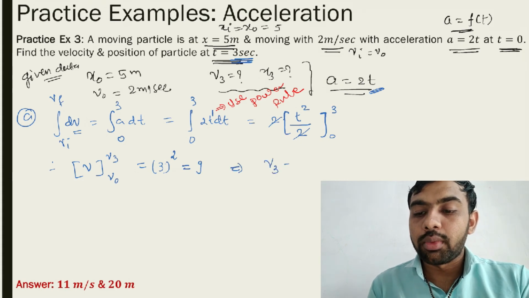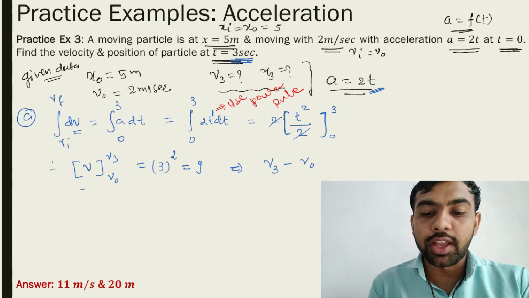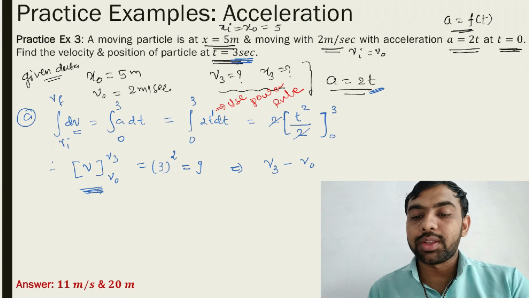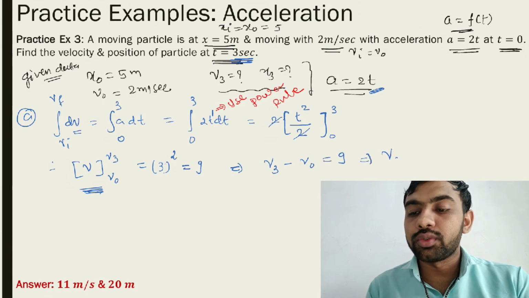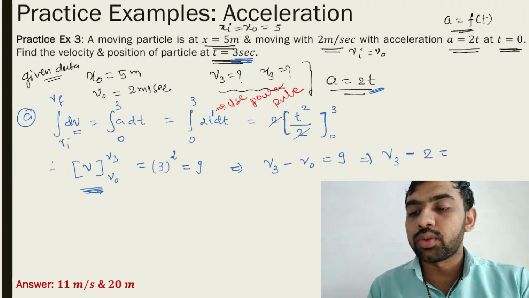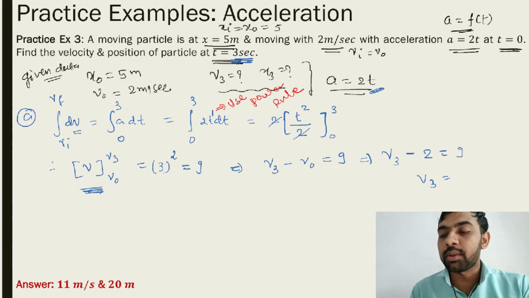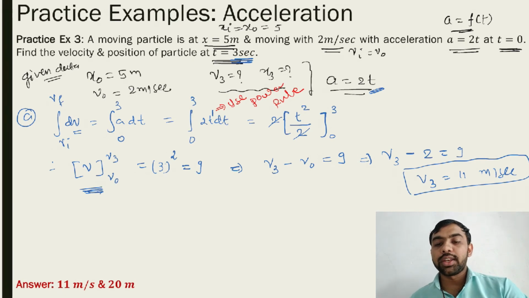So v3 minus v0, v3 मतलब यहाँ पे मैंने लिमिट रखी, देखो यहाँ पे पहले v3 रखा, उसके बाद v0 रखा, is equal to what? 9. So put the value of v0. So v3 minus v0 कितना है? देखो v0 2 है तो minus 2 is equal to 9, मतलब कि v3 is equal to 9 plus 2, 11 meter per second. ये हो गया answer, मतलब integration से करना है. You have to find out by integration.